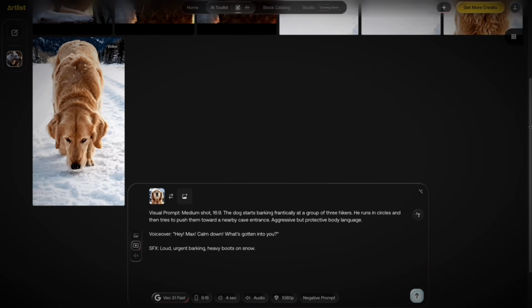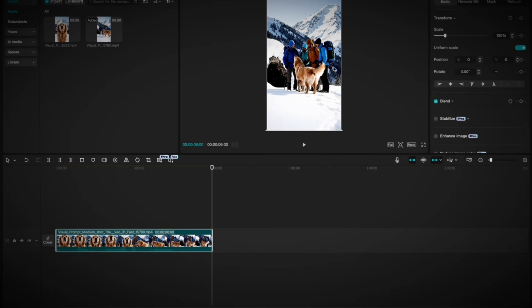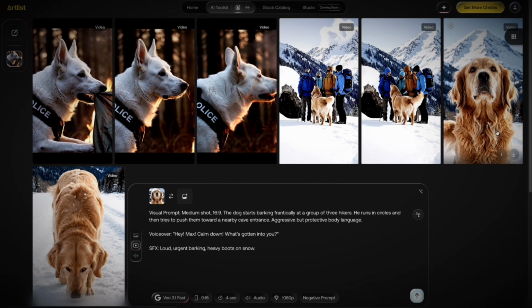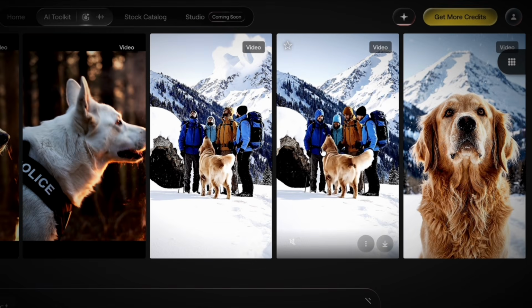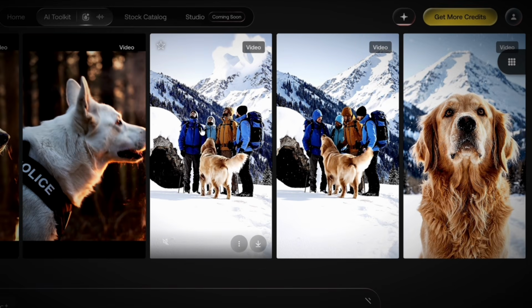Step 5. Repeat for remaining scenes. Now you just repeat this process. Generate scene 2. Screenshot the last frame. Upload it as reference for scene 3. Generate scene 3. Screenshot the last frame. Upload it for scene 4.